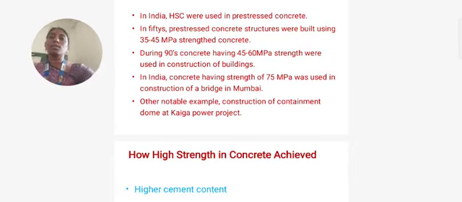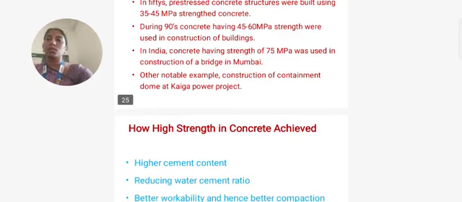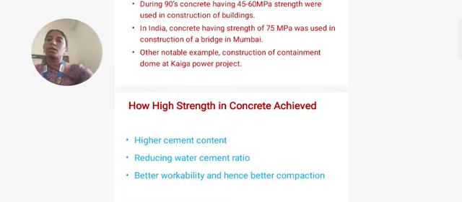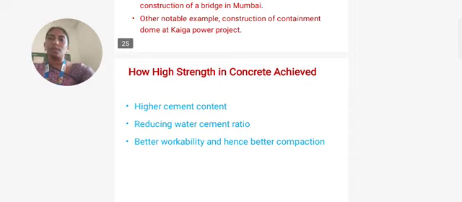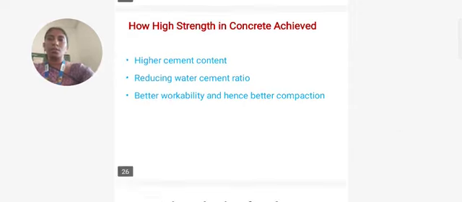How is high strength in concrete achieved? By using higher cement content, reducing the water cement ratio, better workability, and hence better compaction.